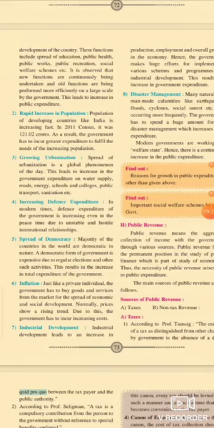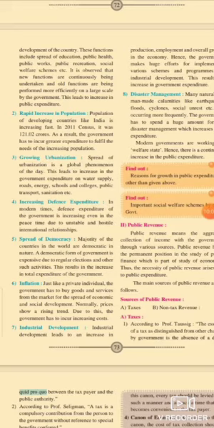Increase in defense expenditure. In modern times, the defense expenditure of the government is increasing even in peacetime due to unstable and hostile international relationships. Even when countries maintain relationships at the international level, money is spent.